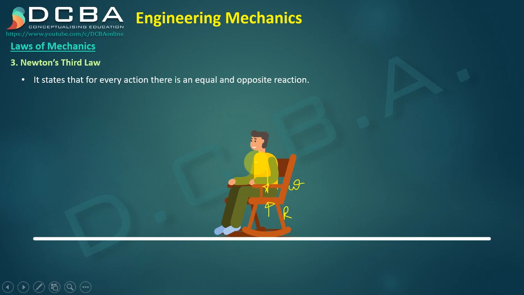There is one more action here. The entire chair is able to rest on the ground. The reason it is able to rest on the ground is because the ground is able to give a reaction to the chair. If the ground itself could not give a reaction to the chair, this person would have fallen down along with the chair, right? So the action in this case was the total weight of the chair plus the person. That is the total action, and this is the reaction. So for every action there is an equal and opposite reaction.